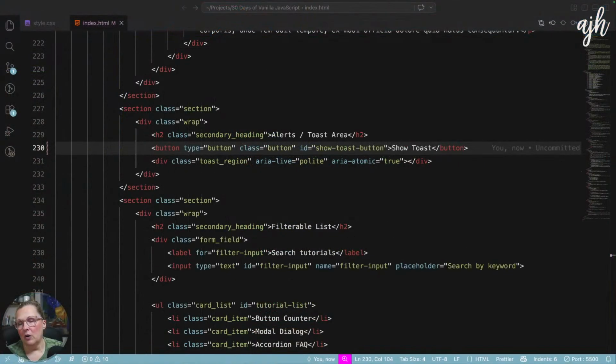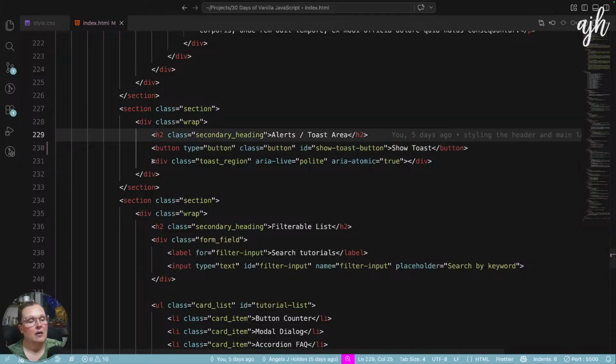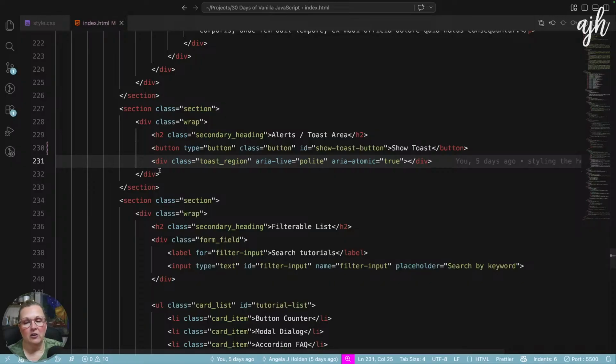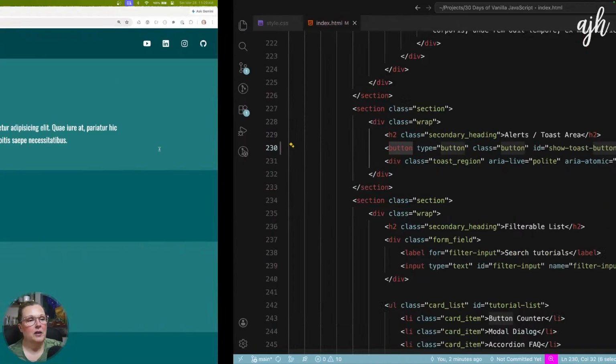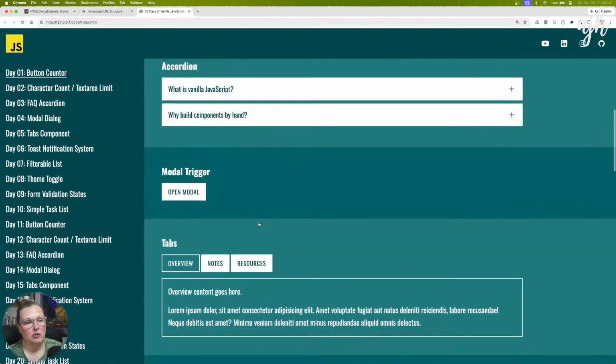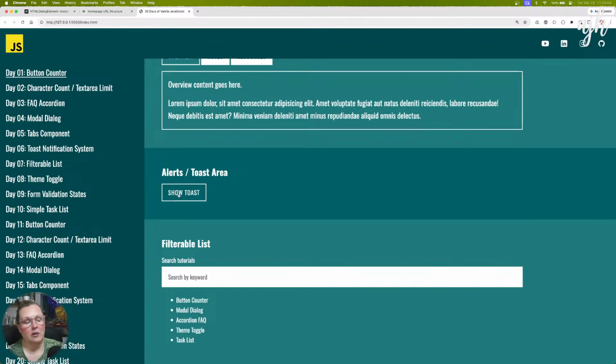So, okay, let's get back to our toast. I don't think we need a div around that button. It's display inline block. The H2 is display block, and this div is going to be hidden, but it's also going to be fixed. And the button is display inline block, but there's nothing else to wrap. So yeah, I think we can do just like this.